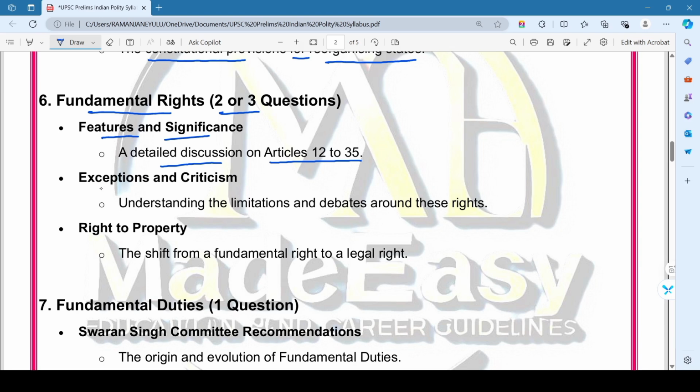Then second topic, that is exceptions and criticism. So here we mainly highlight understanding the limitations and debates around these rights.